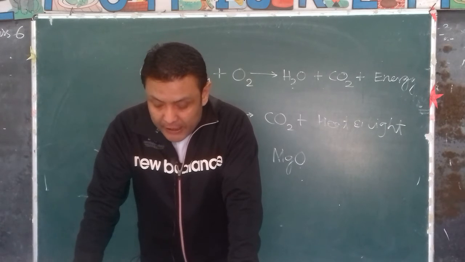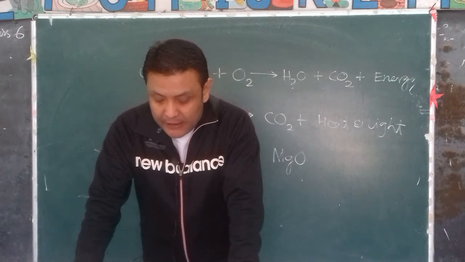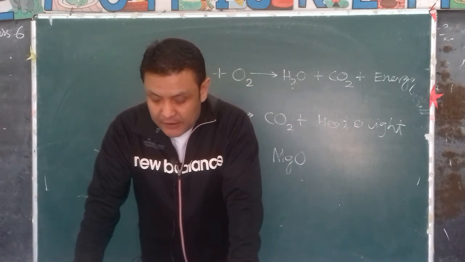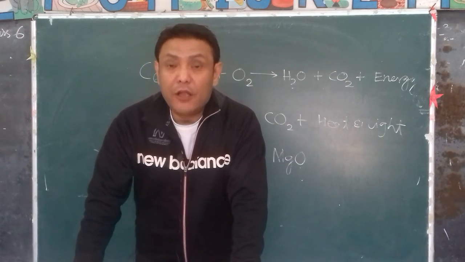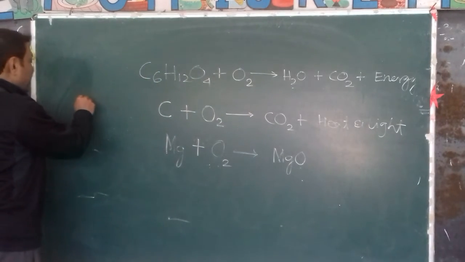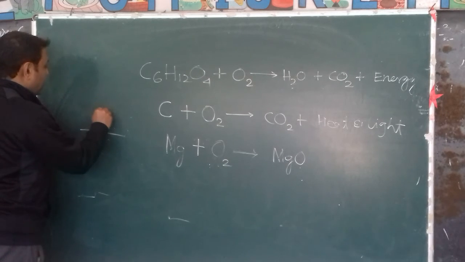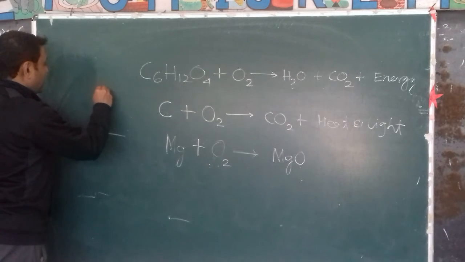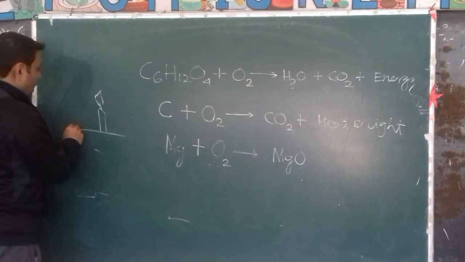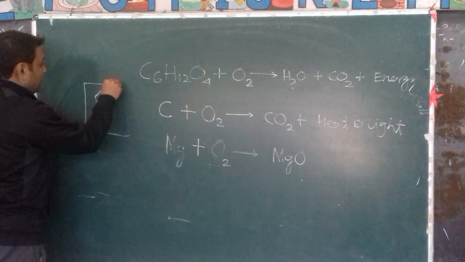If the supply of air to a burning candle is cut off by inverting a tumbler over it, the flame goes off. We must have done the experiment earlier also. We have a candle, burn it, and as the candle burns, we cover it with a beaker or a glass.